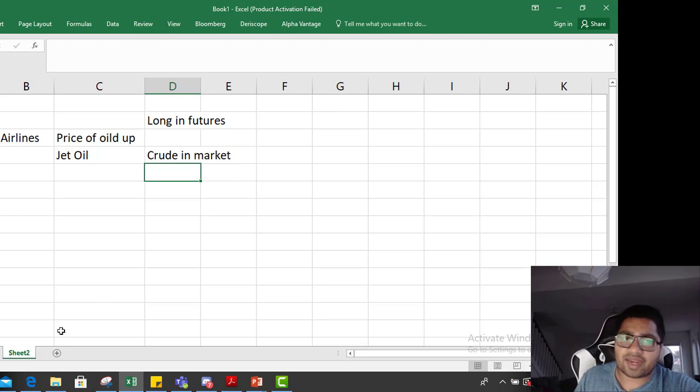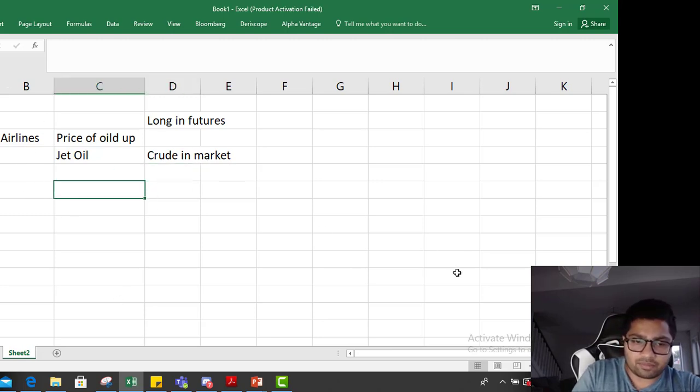So what do you have to find? You have to find what is the correlation between jet oil and crude oil. So how do you do that? You find something called a hedge ratio. What is hedge ratio?